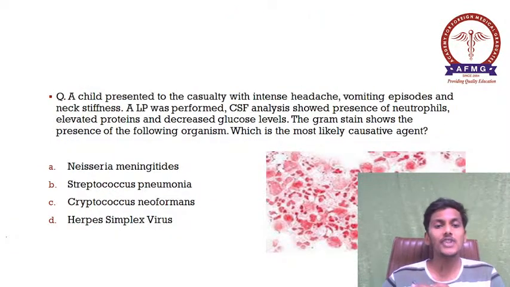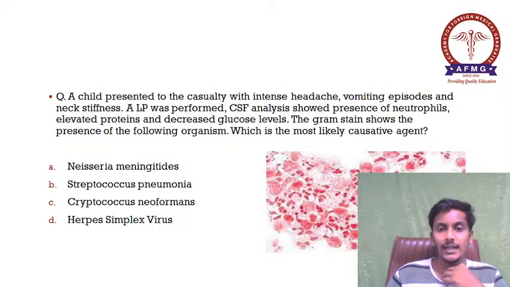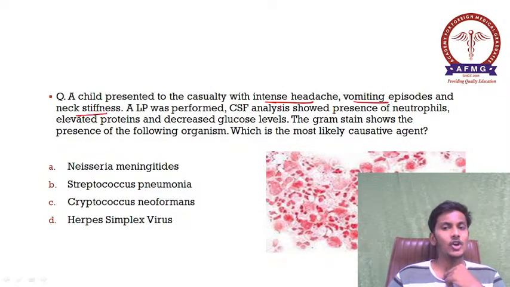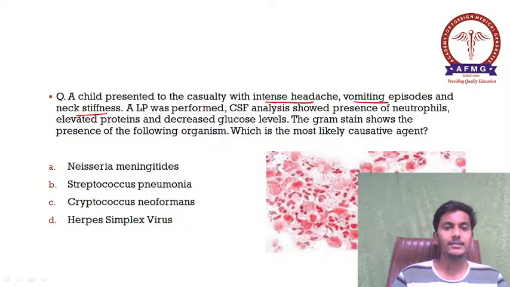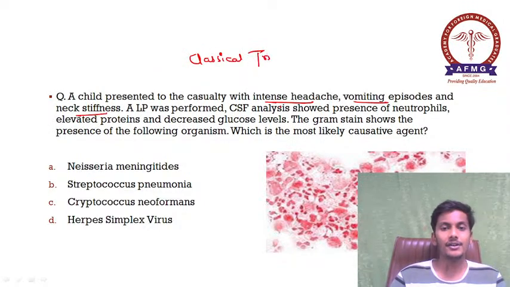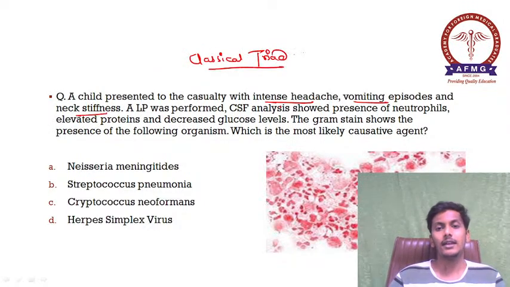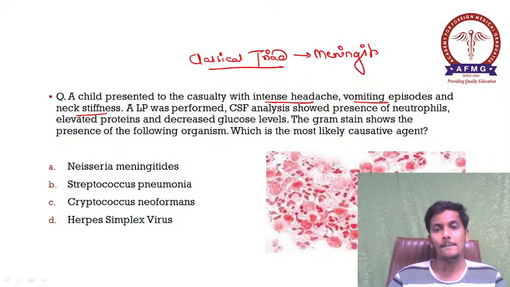Moving further, a child presented to the casualty with intense headache, vomiting episodes and neck stiffness. As we all know, headache, vomiting and neck stiffness or neck rigidity is a classical triad of what? So please remember, this is a classical triad of meningitis. याद रखो. This is a classical triad of meningitis.